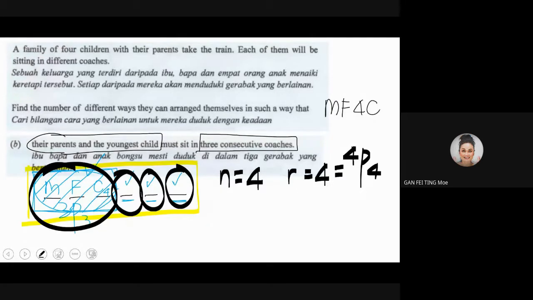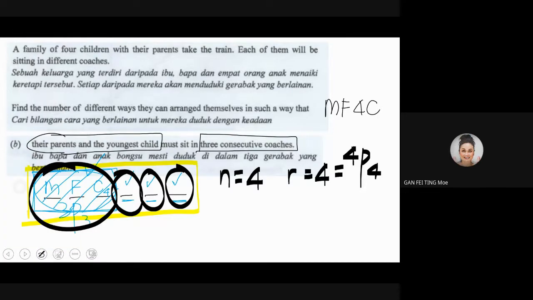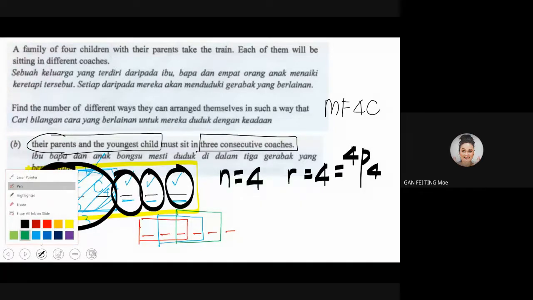For me, you may say, teacher, I don't see this one, but I see this one. Okay, I take another pen, another color, but I see this one. I see 1, 2, 3, 4, 5, 6. I see this one as the 1st when the parents are there. Then I see this one as the 2nd one, this one as the 3rd one, then this one as the 4th one.